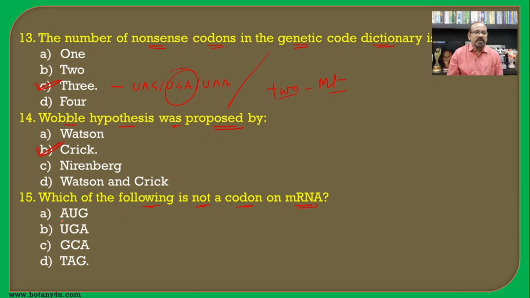Here we have AUG, UGA, GCA and TAG. Thymine is present in DNA and not in RNA, and hence such a codon is not present on the mRNA, and hence it is the answer.